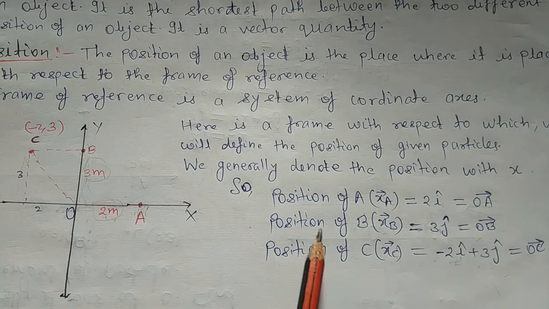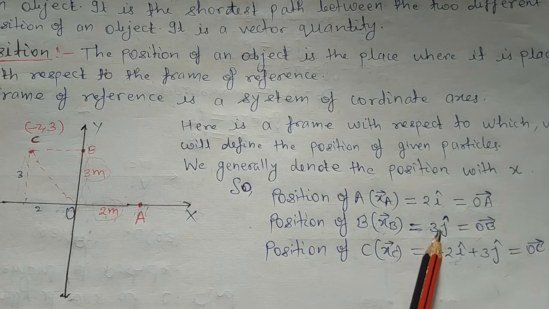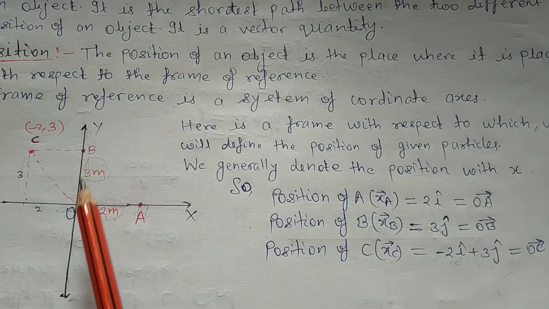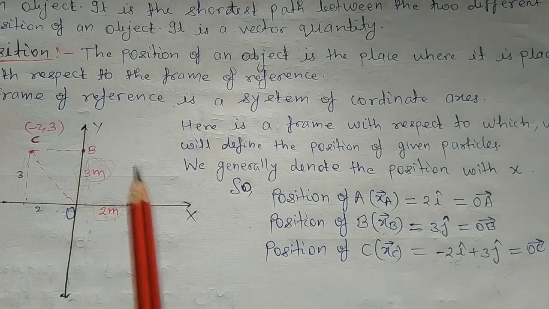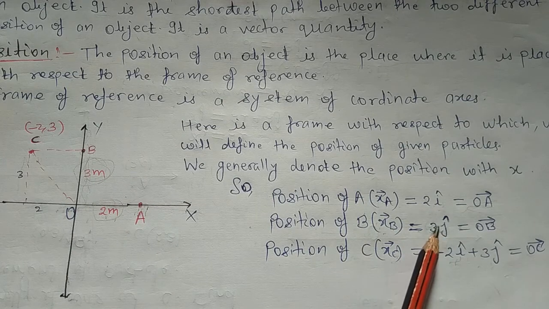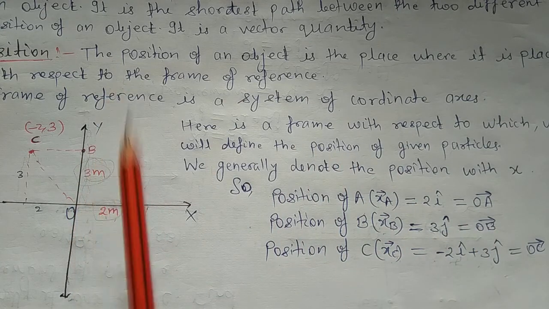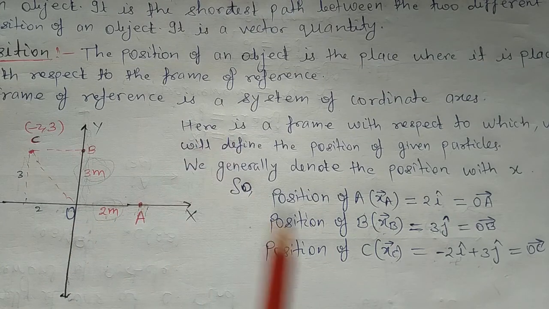Similarly, the position of B is xb = 3j cap, because B is on the positive y-axis and 3 meters from the origin. So this is 3j cap, that means the OB vector. So the position of B is 3j cap and the position of A is 2i cap.